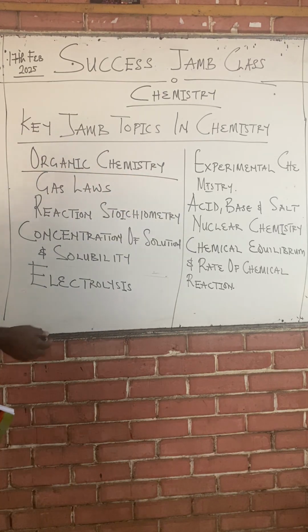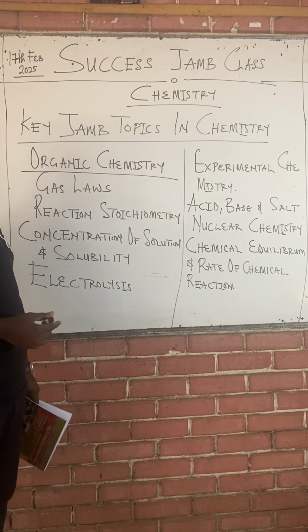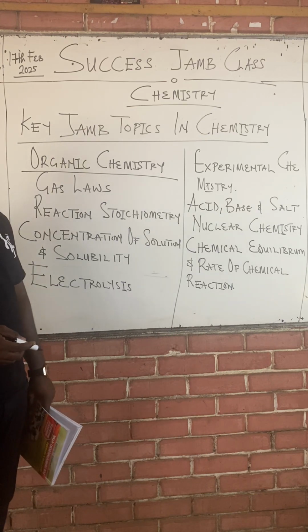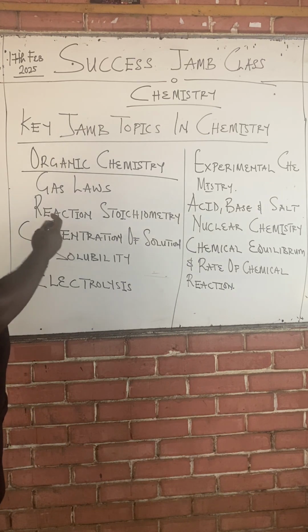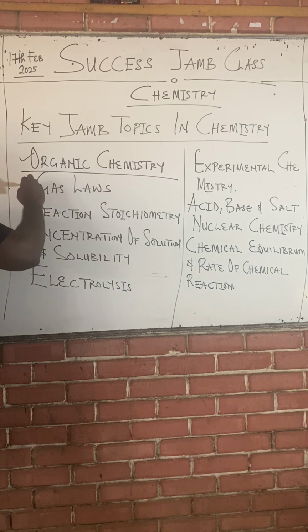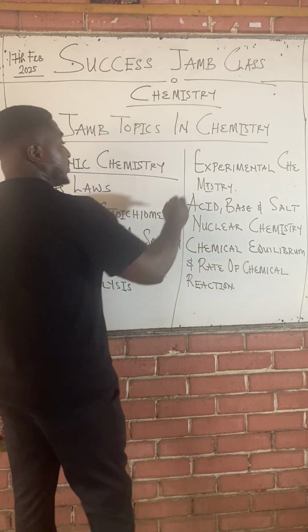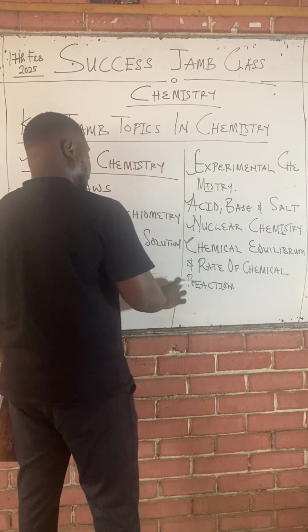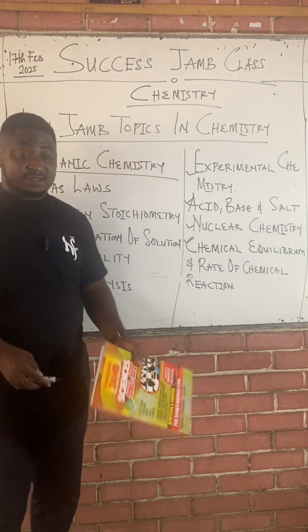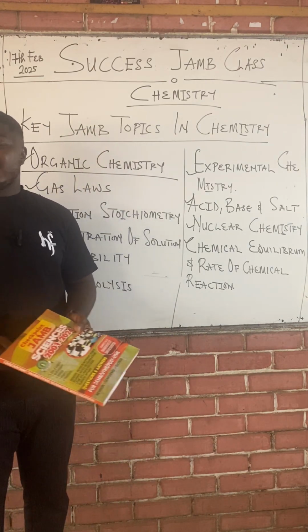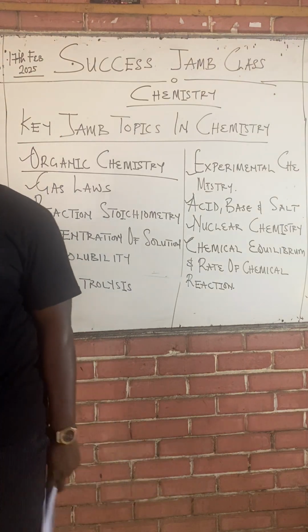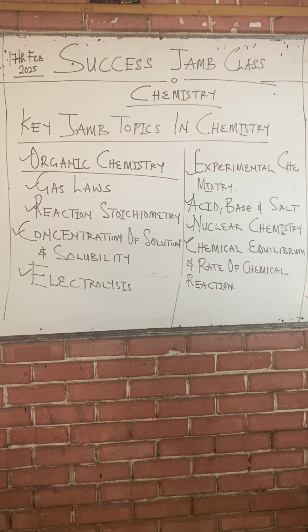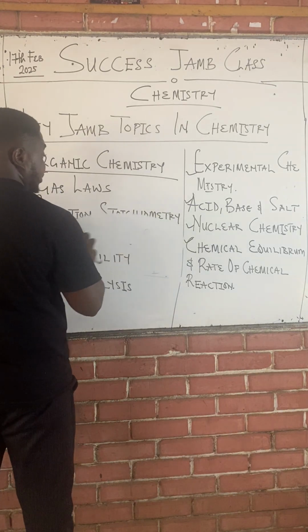So you have your Jamb chemistry, you have organic chemistry. Okay, so let's look at organic chemistry. Of course we'll take all of them, one after the other, so we can tick them off. Let's start with organic chemistry and refresh your memory about everything in it. As we're taking it, we'll also take Jamb questions on them.